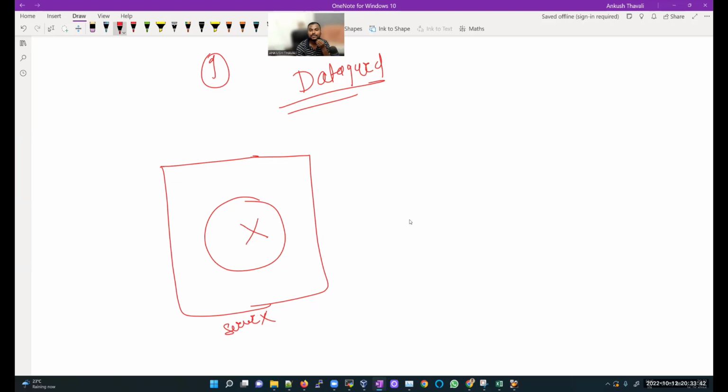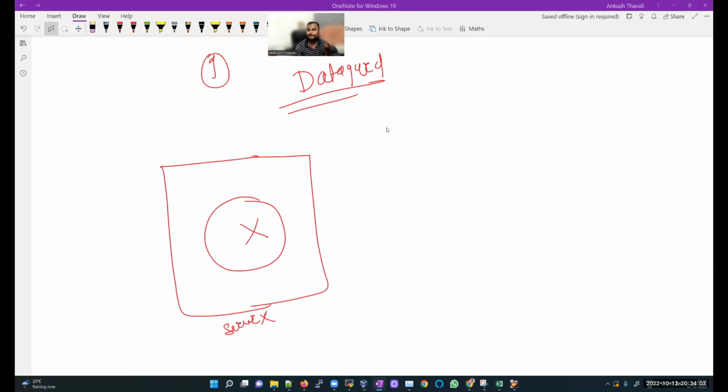My database will also go down. Correct or not? It's correct, right? If my server goes down, my database will also go down. How? Just take an example: if my Windows 11 machine goes down, this Zoom application will also go down automatically. Correct or not?